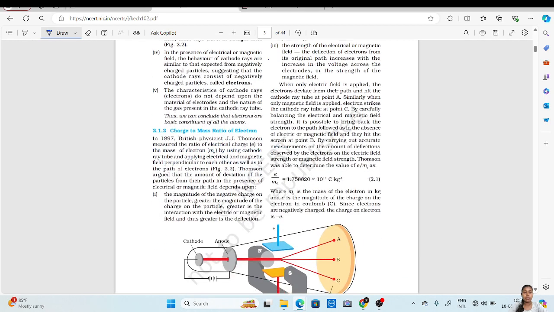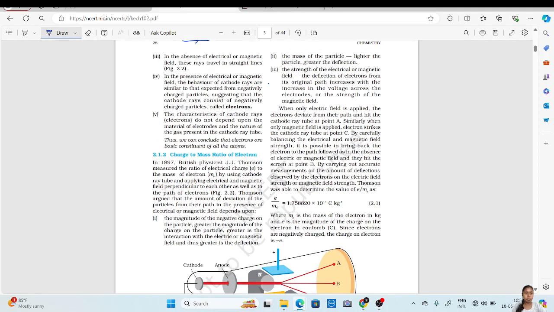In the presence of an electrical or magnetic field, the behavior of cathode rays is similar to that expected from negatively charged particles, suggesting that the cathode rays consist of negatively charged particles called electrons.